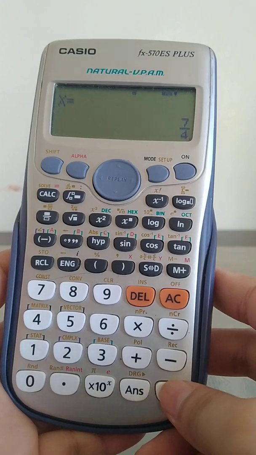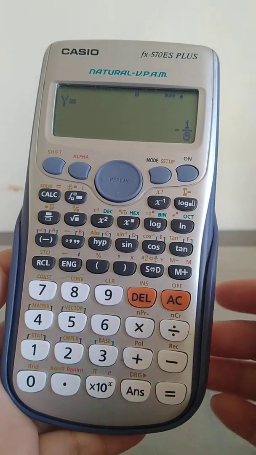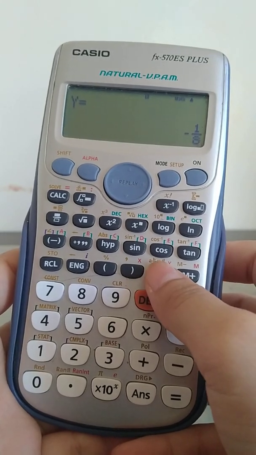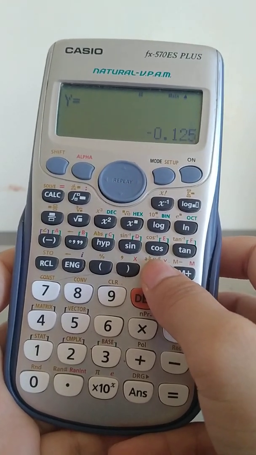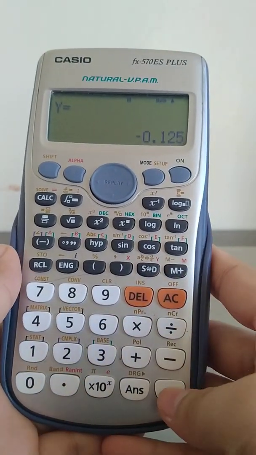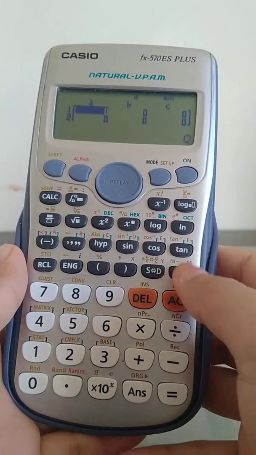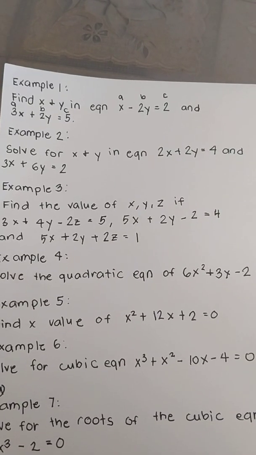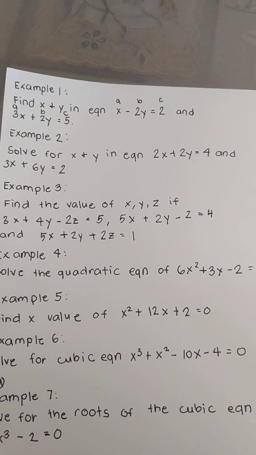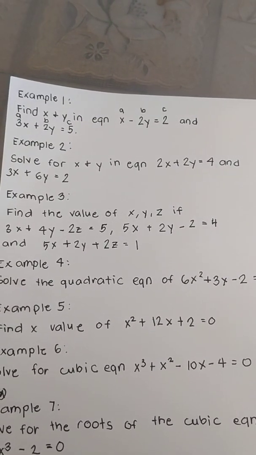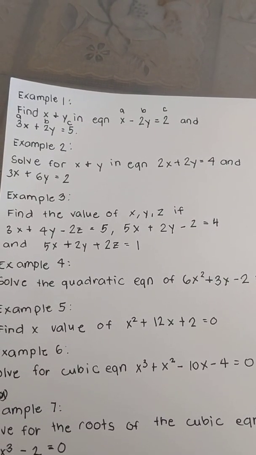And then press another equal to find out the value of our y, which is negative 1/8, or the decimal value is negative 0.125. So, that is our answer. And let's head on to our example number 2. You can try it or just wait for me to solve it.